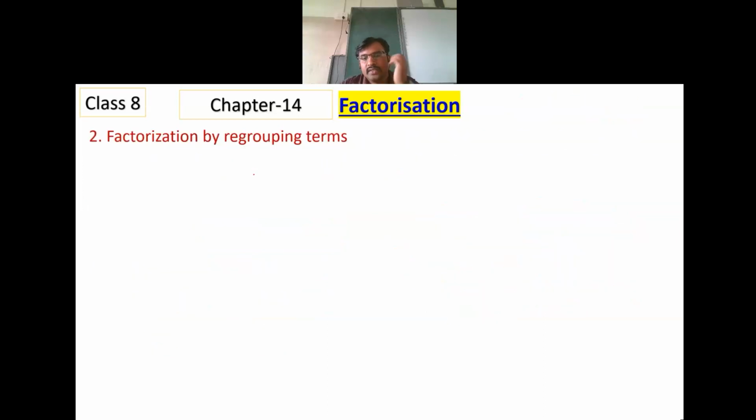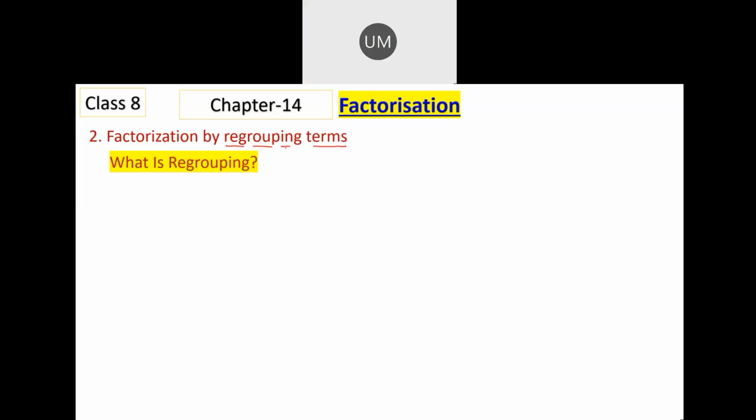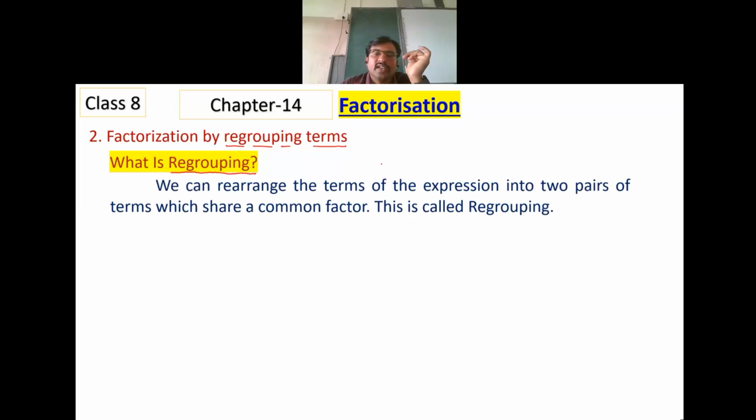Coming to the second method, it is called regrouping the terms. What is regrouping? It is the same as rearranging. We can rearrange the terms of the expression into two pairs of terms which share a common factor. This method is called regrouping.